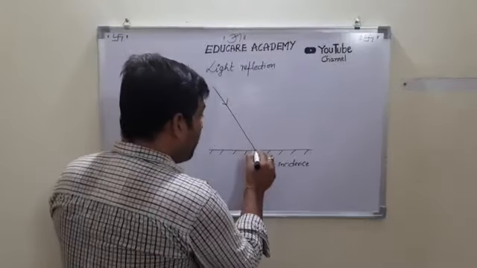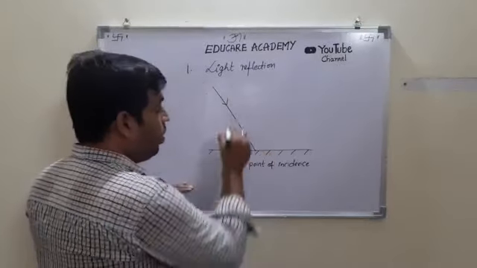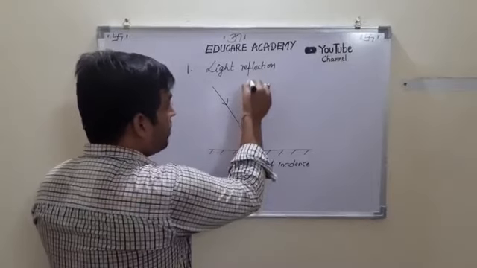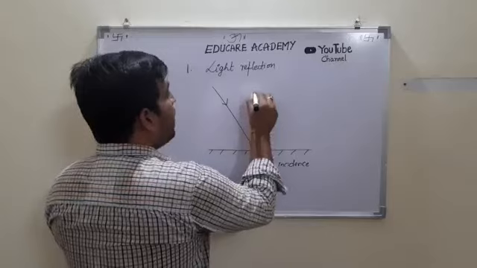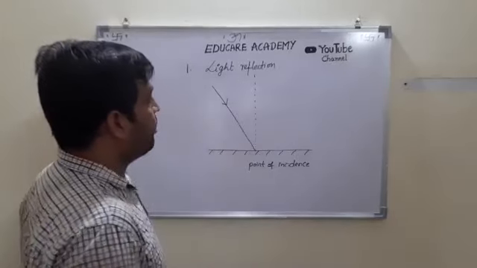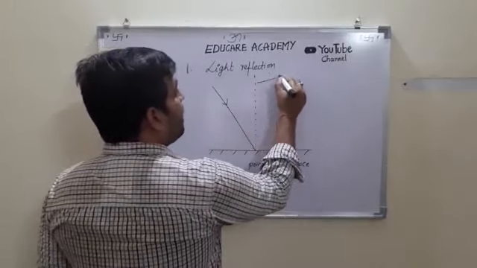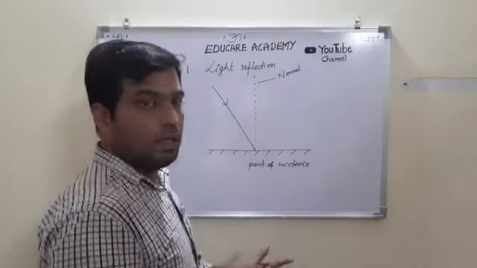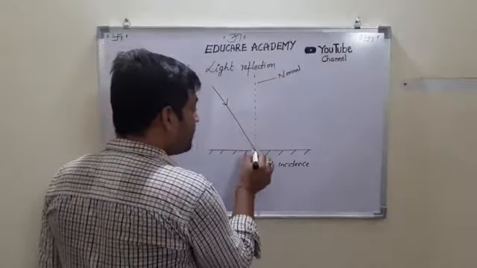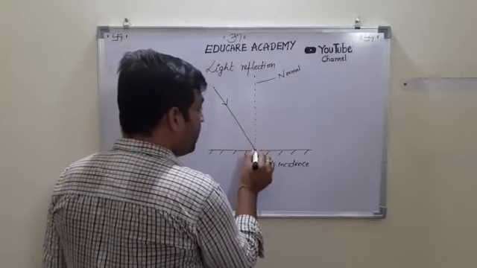When it strikes the surface at a particular point, it forms an imaginary line which is perpendicular to the surface. That imaginary line is called the normal, and when it strikes, it reflects back in the same medium.